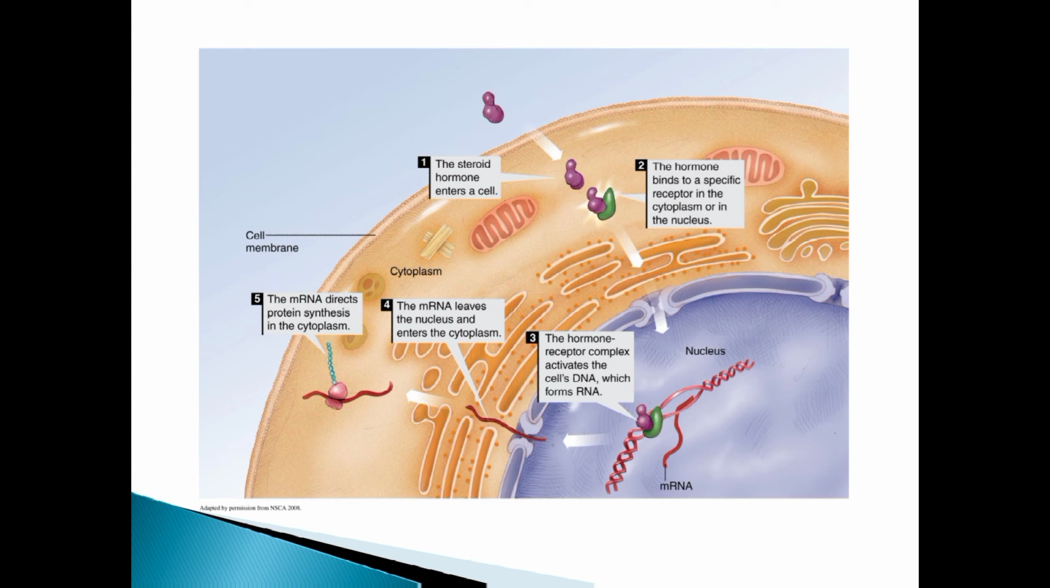So see the steps. Step 1, it enters. Number 2, it binds with the specific receptors in the cells. I told you hormones have receptors in each cell. So once it binds with the specific receptors in the cytoplasm or the nucleus, it goes straight into the nucleus where it activates the cell DNA, which forms RNA. Then the mRNA leaves the nucleus and enters into the cytoplasm, and in the cytoplasm it directs protein synthesis.